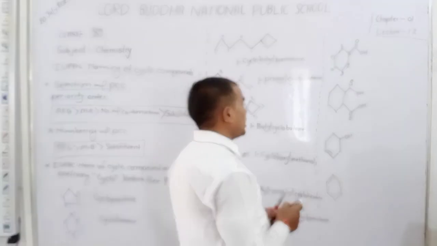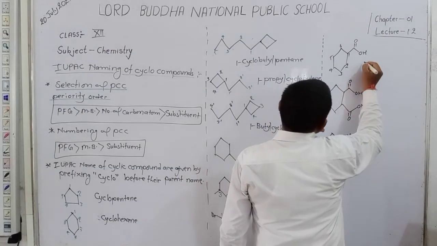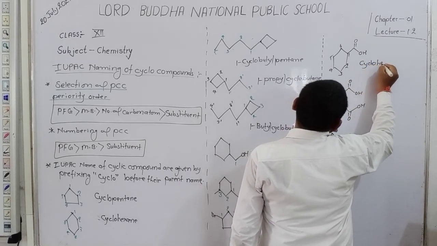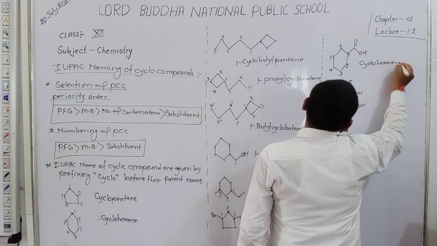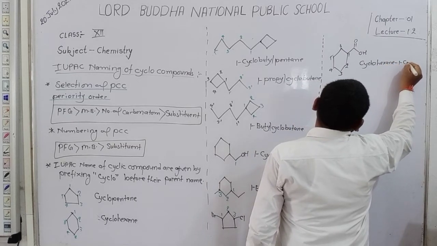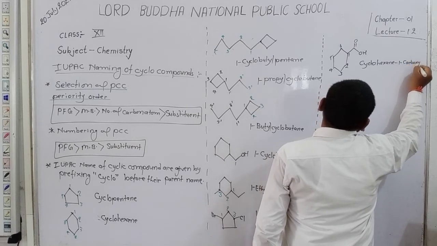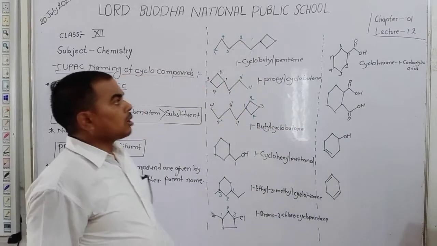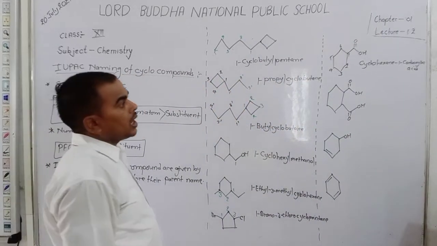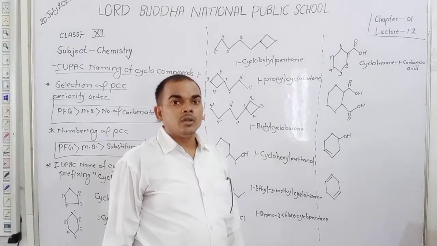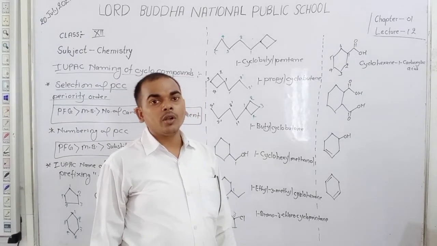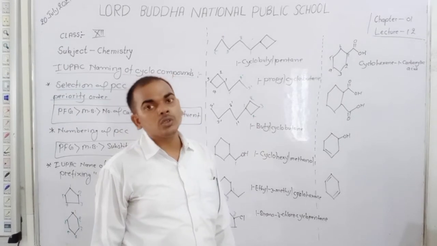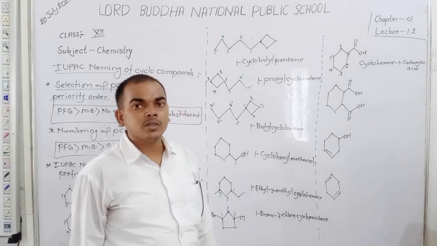Okay, so for writing the name of this compound, right here, cyclohexane 1 carboxylic acid. Cyclohexane 1 carboxylic acid. We write 1 carboxylic acid because the carbon of carboxylic acid is not counted in the parent chain. Okay, so we use a special suffix for C double bond OH.